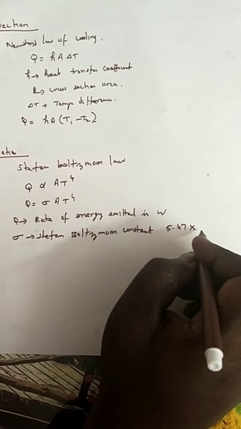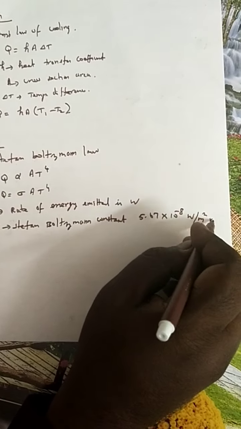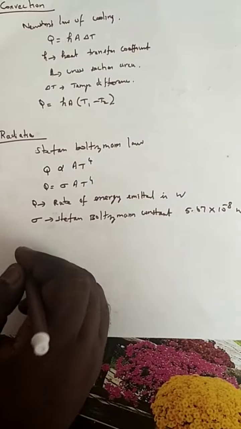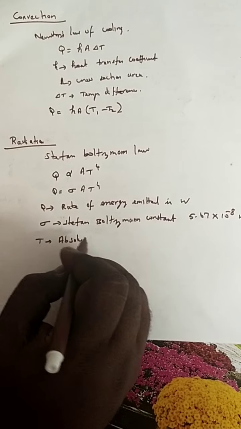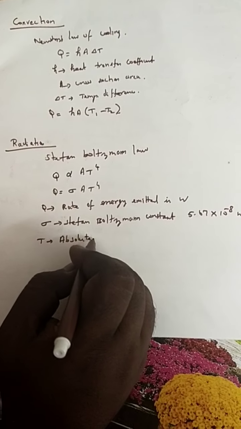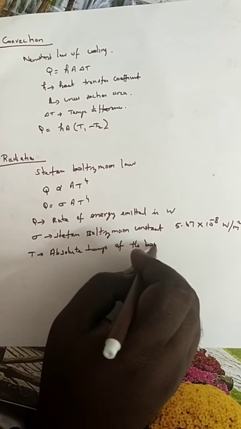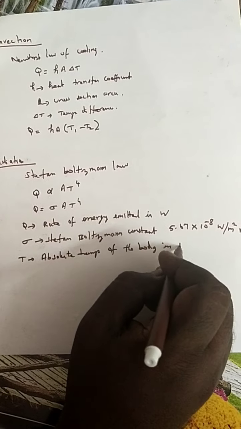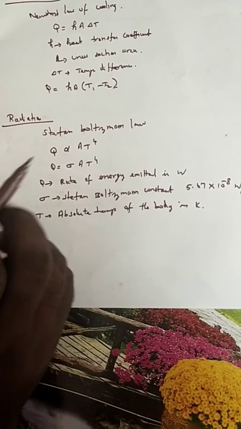Sigma is 5.67 into 10 power minus 8 watts per meter square Kelvin power 4. And T is the absolute temperature of the body in Kelvin. So this is for the black body.